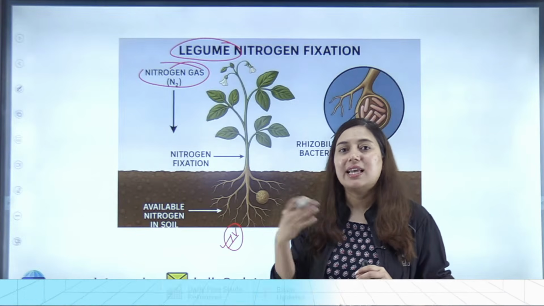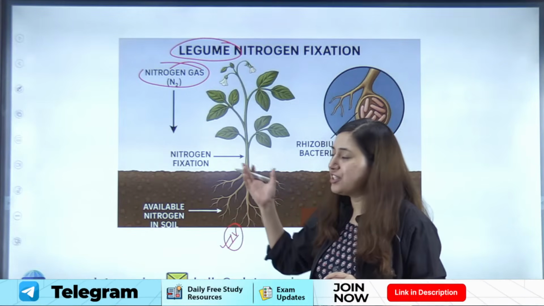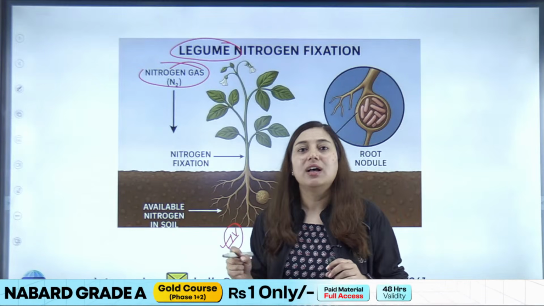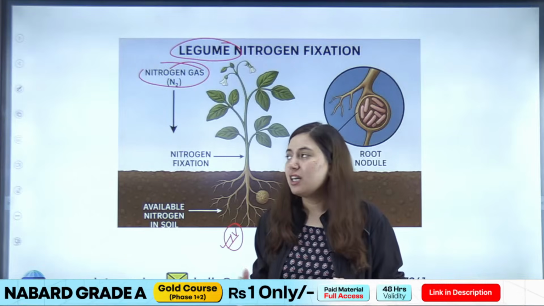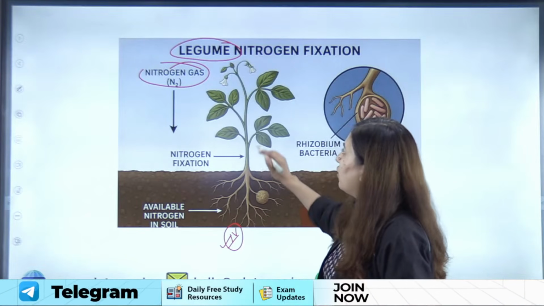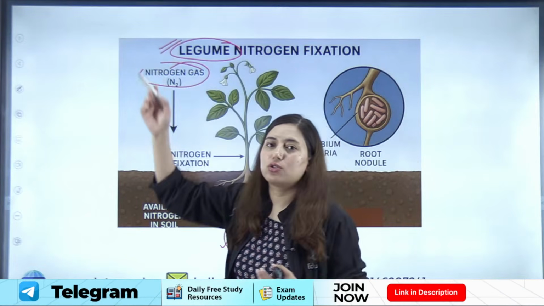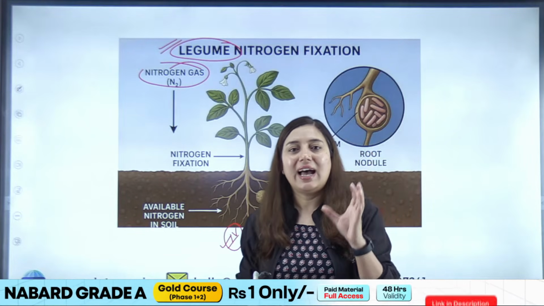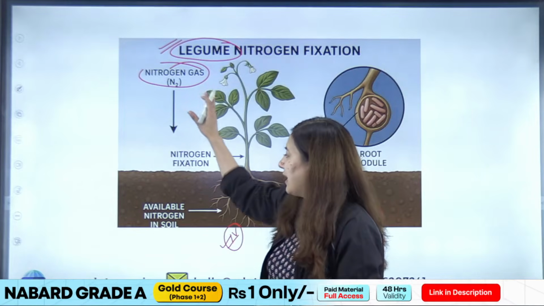So see, there is a self-sustaining system or self-replenishing system, that the crop can fix atmospheric nitrogen for itself, right? So this is the capability of all the legume crops which are also called pulses. ठीक है, तो जितनी भी आपकी दालें होती हैं, they have this ability to fix atmospheric nitrogen into the soil.